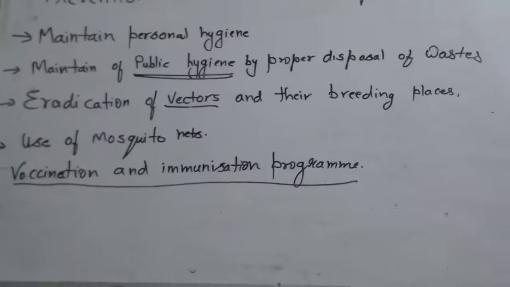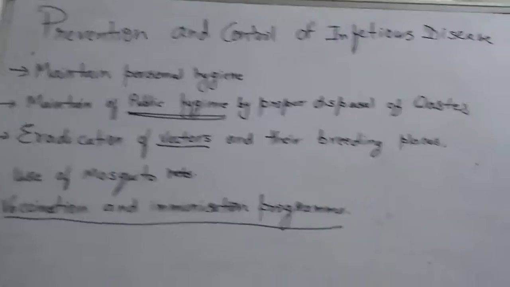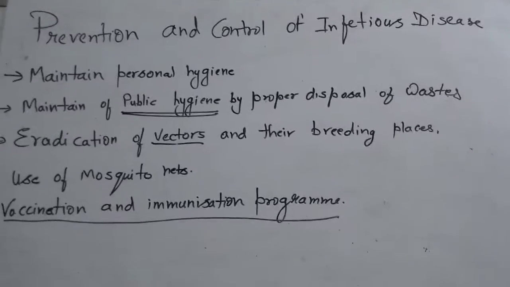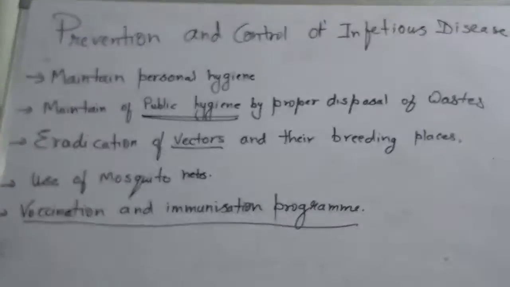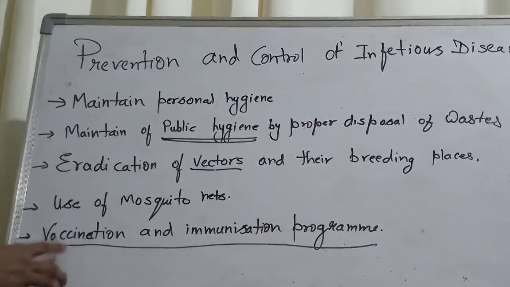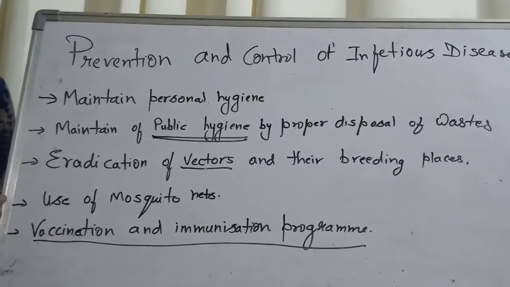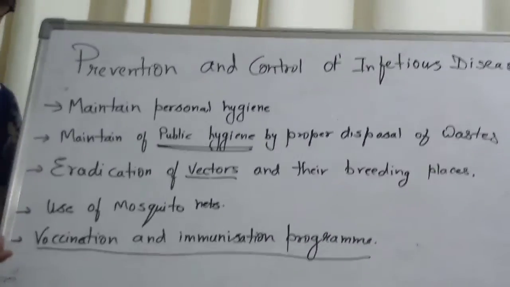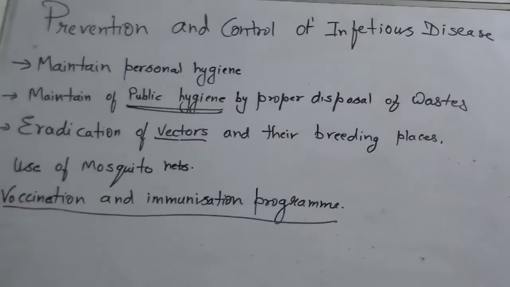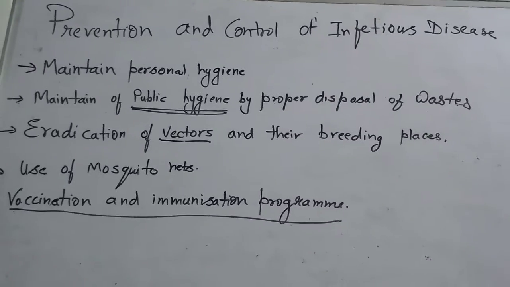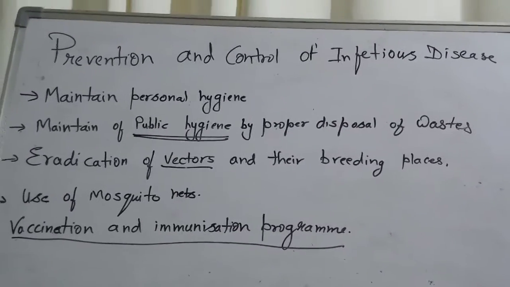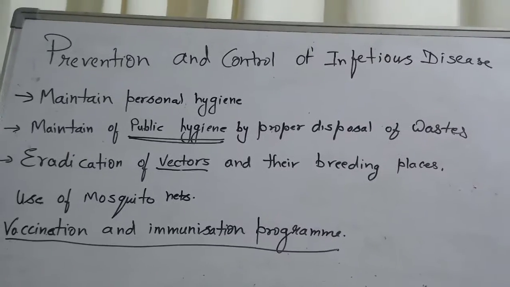There is a government and a number of programs to develop our immunity through vaccination. What do we mean by immunity? How many types of immunity are there? And what is a vaccination program? Next we will see these things. So please revise all the diseases properly with their specific causal agents.